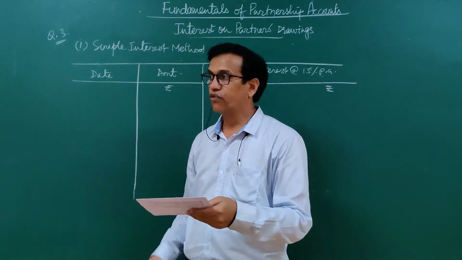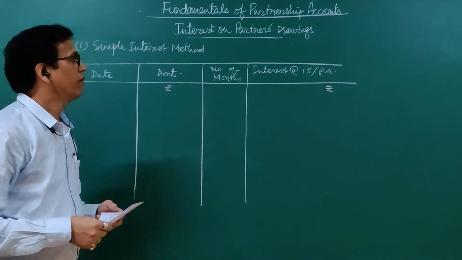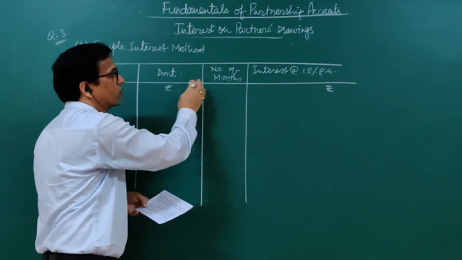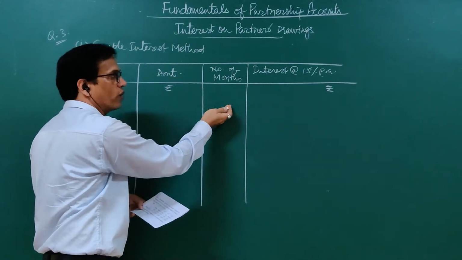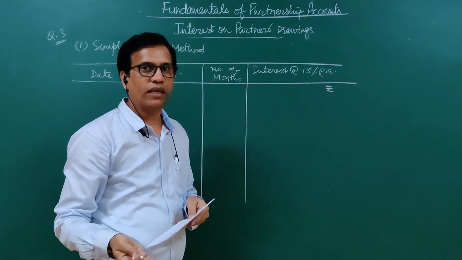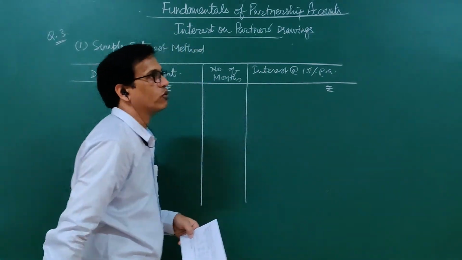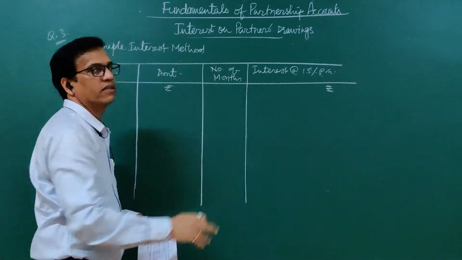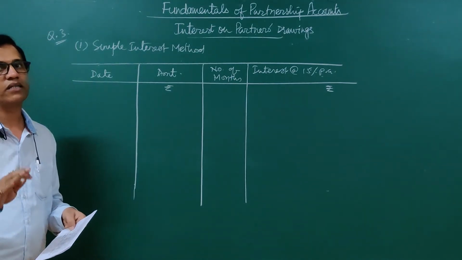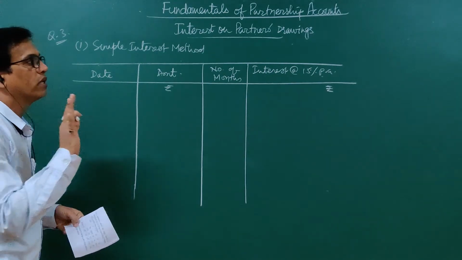First, to calculate interest by the simple interest method: date, amount of drawings, number of months from the date of withdrawal to the year ending, that is 31st March 2020 here, and then interest at 15% per annum on that amount. The formula is amount withdrawn into rate by 100 into T by 12.